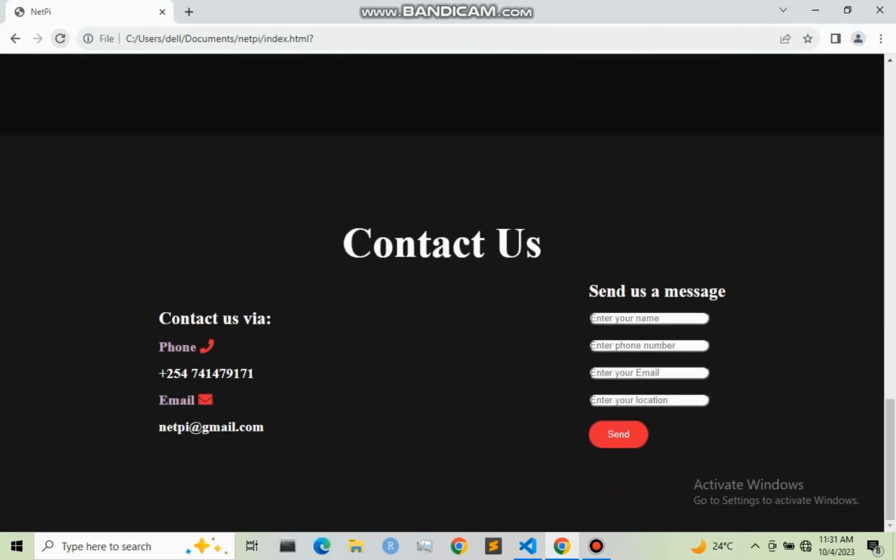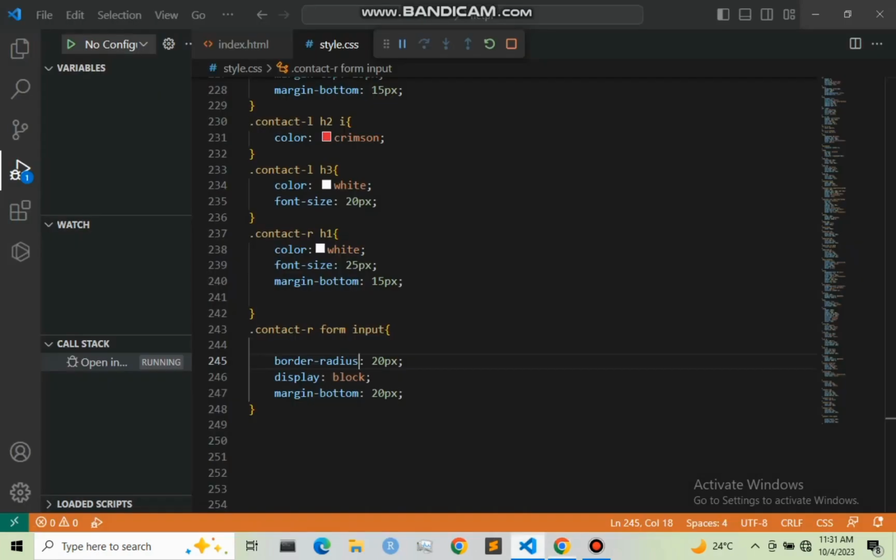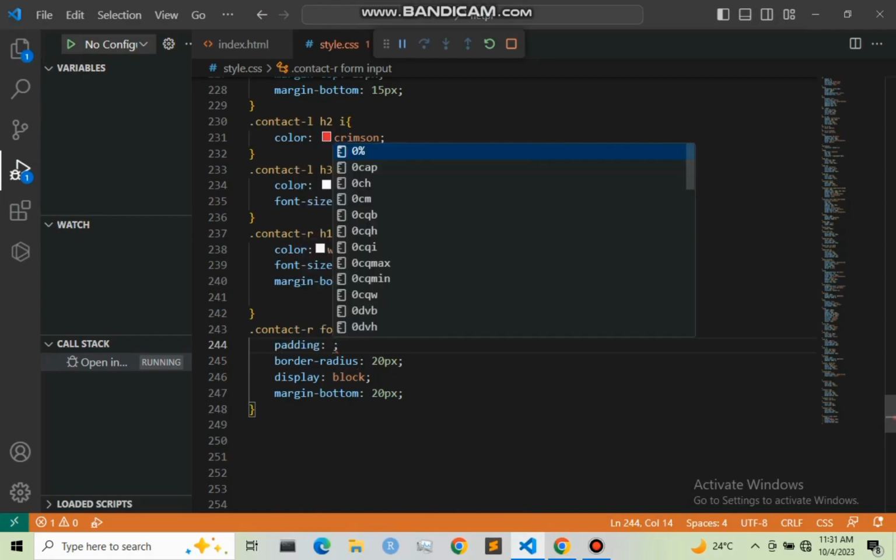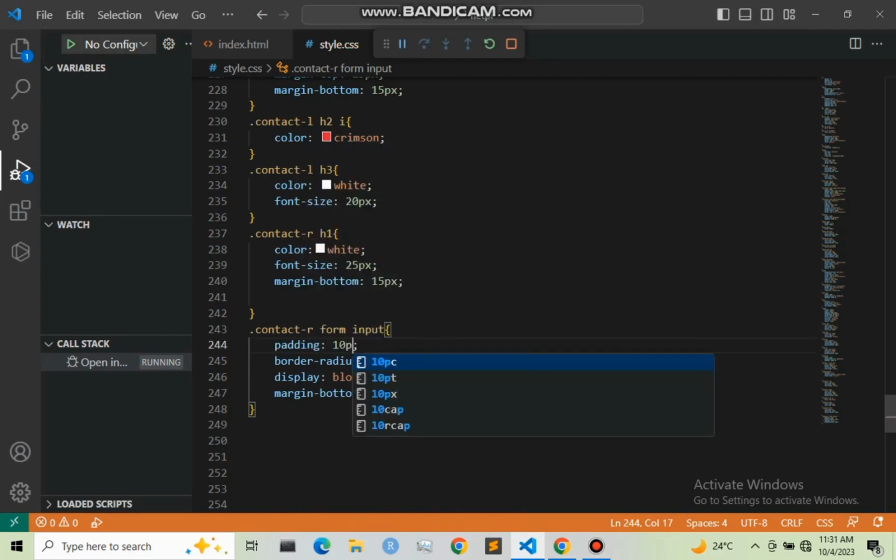So that is it. Then let me now give the padding so that this content inside here, the input function, can move into the sender. So padding, I'm going to give it top and bottom to be 10 pixel, then on left and right to be 20 pixel. So let me save this and refresh.